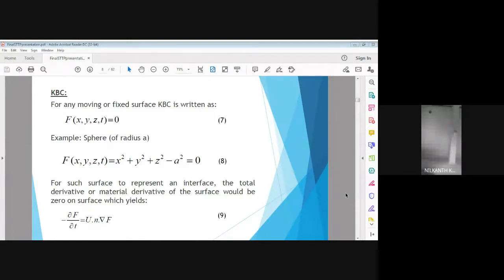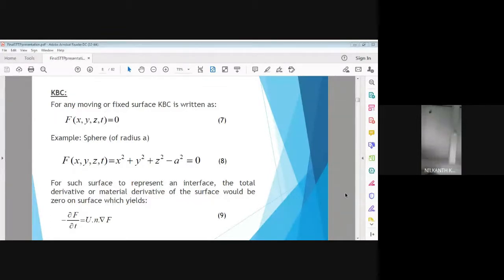Equation 7 is the equation of a general surface, where the function of the spatial variables x, y, z and its variation over time period t, if it is 0, then this equation is the equation of a surface. Now if we take the surface of a sphere, for example, we are all aware of the equation of a sphere, that is x square plus y square plus z square.